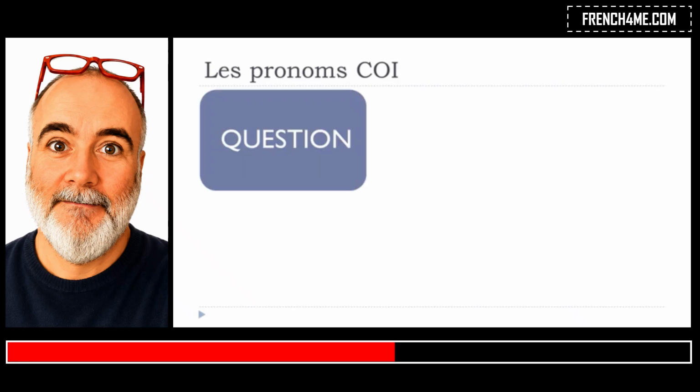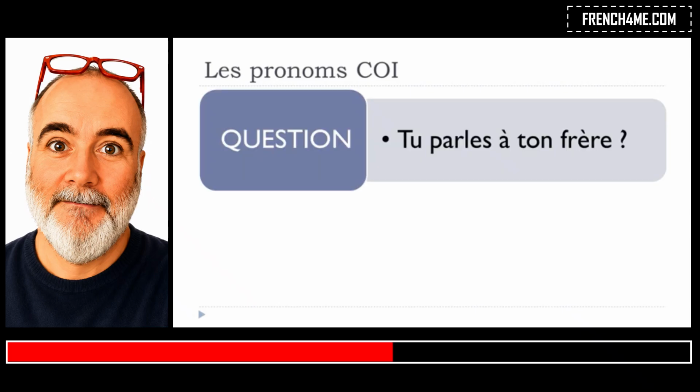Let's see now the same question: tu parles à ton frère. The idea, of course, is to avoid repeating this part here, the complément d'objet indirect, and to replace it with the pronoun. First we know that it's indirect because we've got the preposition here.